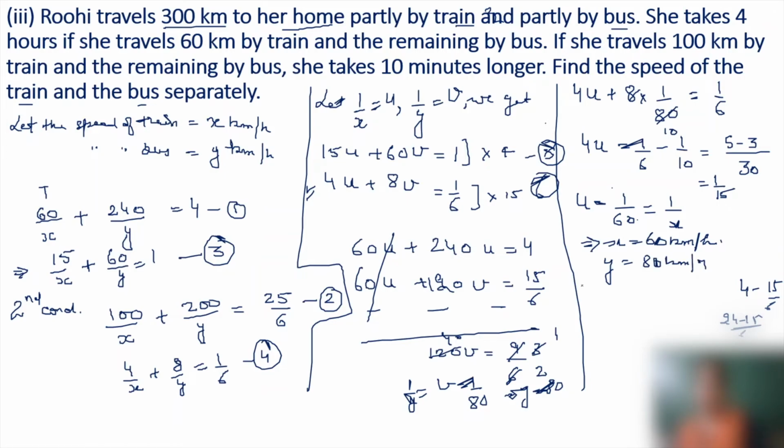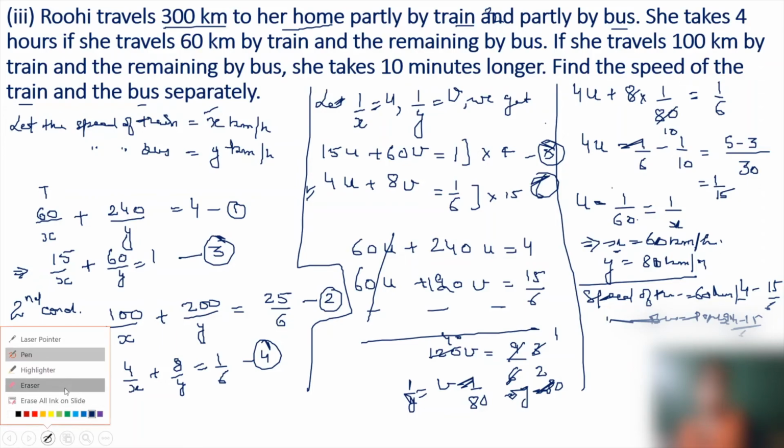But the right way to write the answer is, since we supposed x as train, finally write it as speed of train is equal to 60 kilometers per hour and speed of bus is equal to 80 kilometers per hour. This is your final answer.